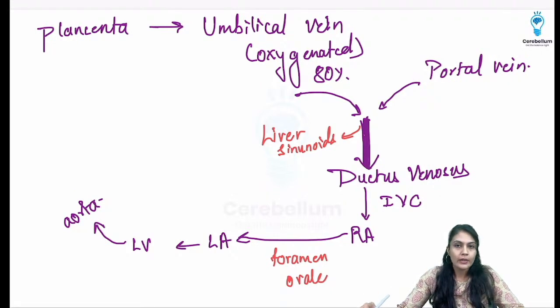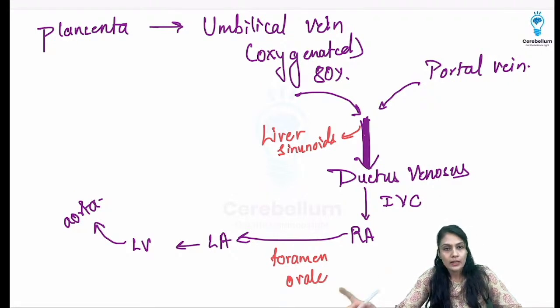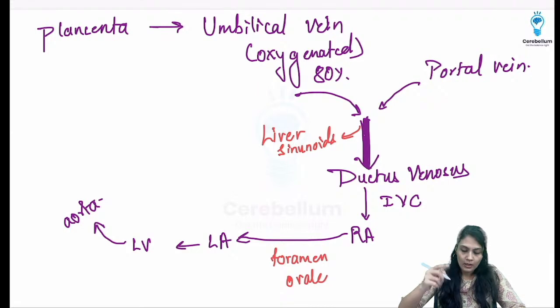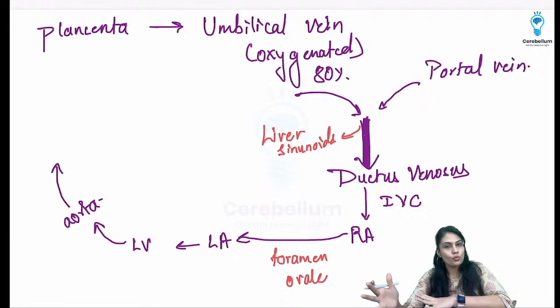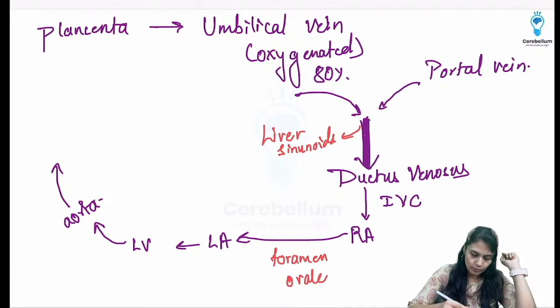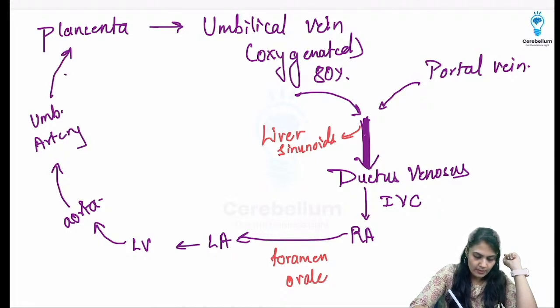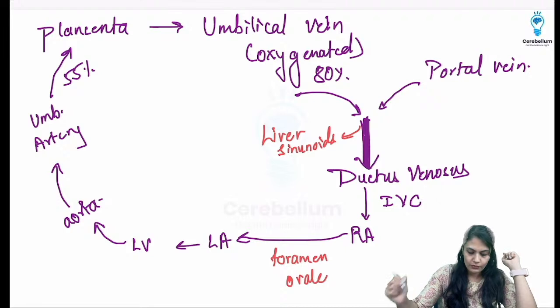And definitely from the inferior vena cava we have talked, and I'm just writing from the head region. I'll just complete this aorta first. The aorta is going to ultimately give the blood to the tissue, and after giving the blood to the tissue, again from the umbilical artery, the blood is going to go back to the placenta. You can write over here 55%.